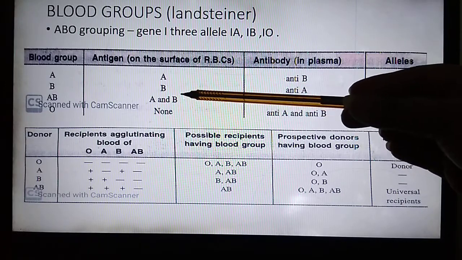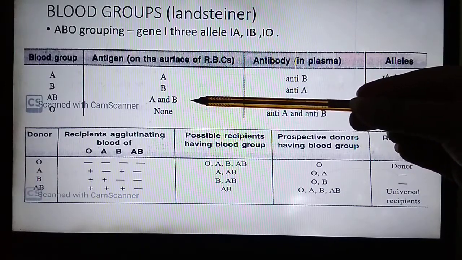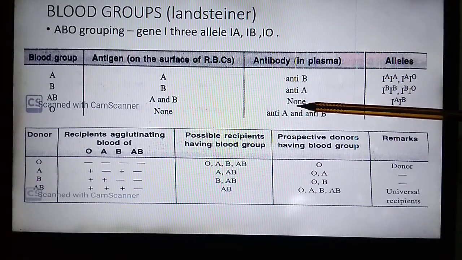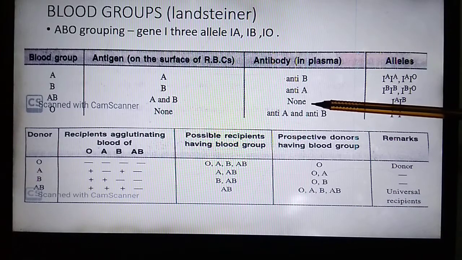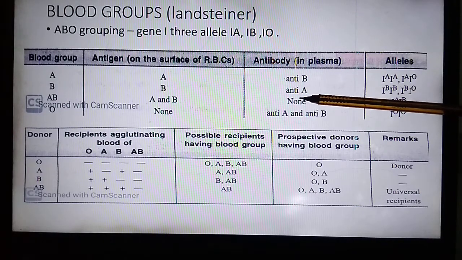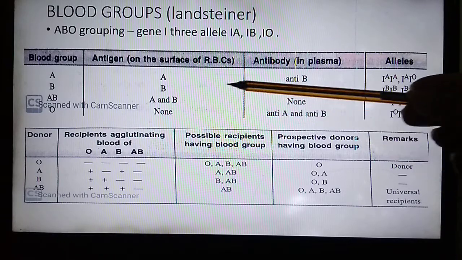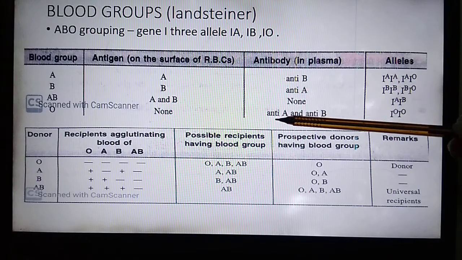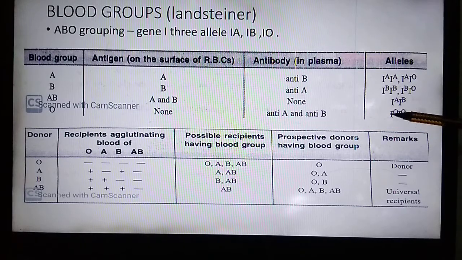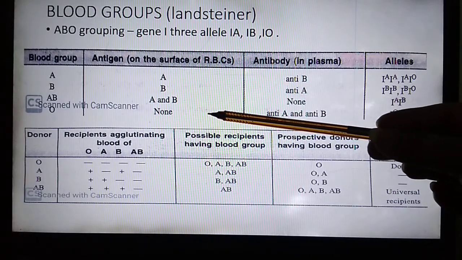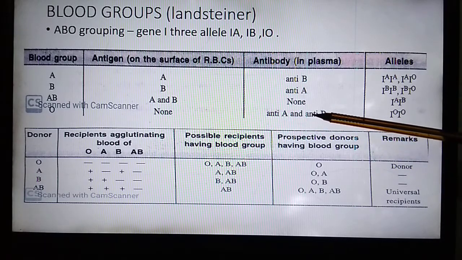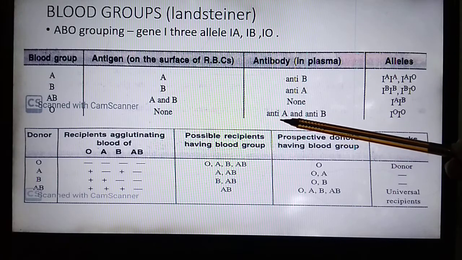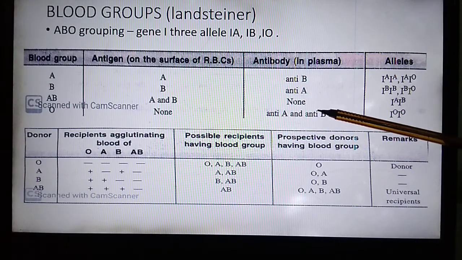If both antigen A and B are present on the surface of RBC, please note that no antibody will be there in the plasma of blood. So when both antigens are present, then no antibodies in the plasma. And reverse in case of recessive blood group O, when no antigen is present on the RBC, then both the antibodies will be present in their plasma. Antibody a and antibody b.